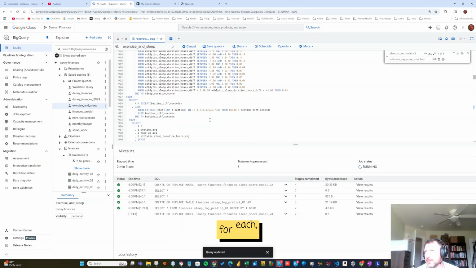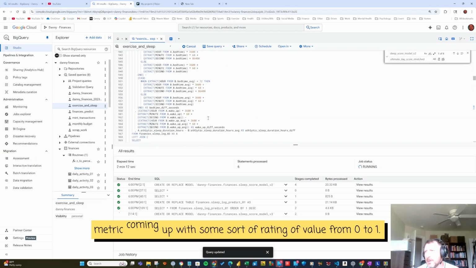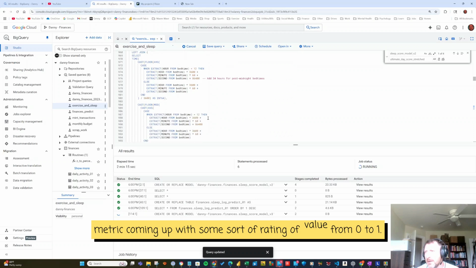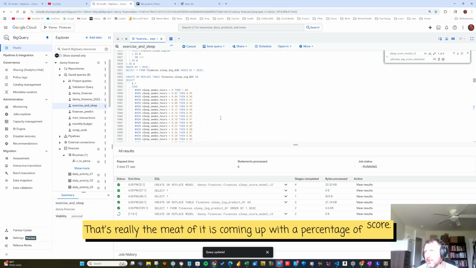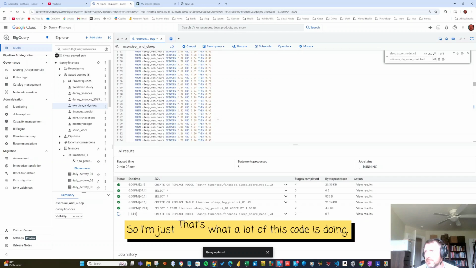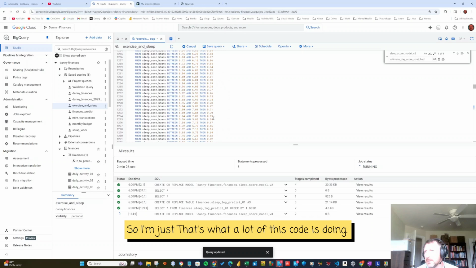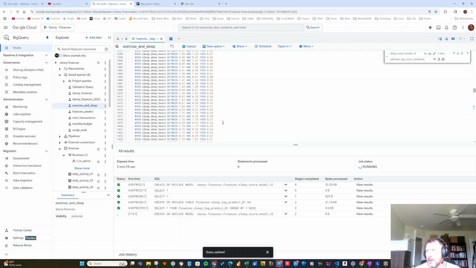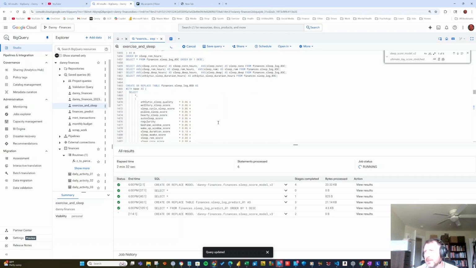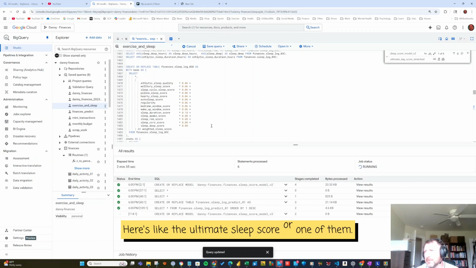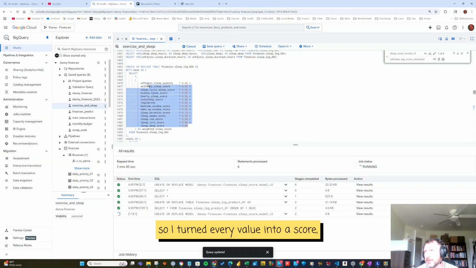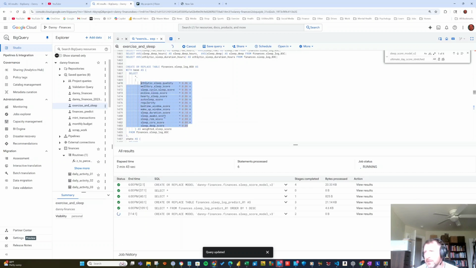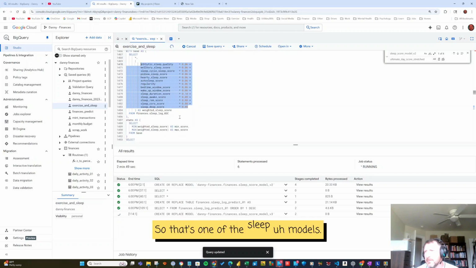But for each metric, coming up with some sort of rating, value from 0 to 1. That's really the meat of it, is coming up with a percentage, a score. So that's what a lot of this code is doing, coming up with those scores. Here's like the ultimate sleep score, or one of them. So I turned every value into a score, a percentage from 0 to 1, and here's just a weighted average. So that's one of the sleep models.